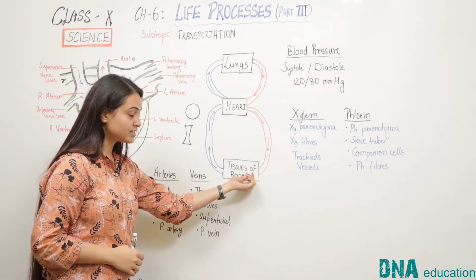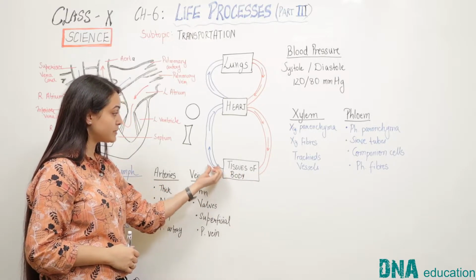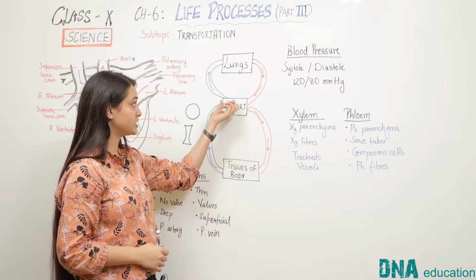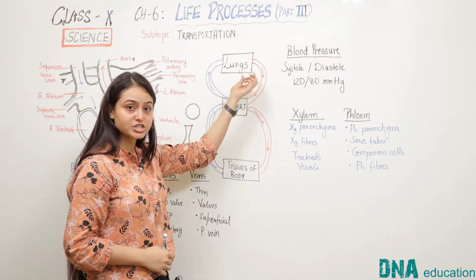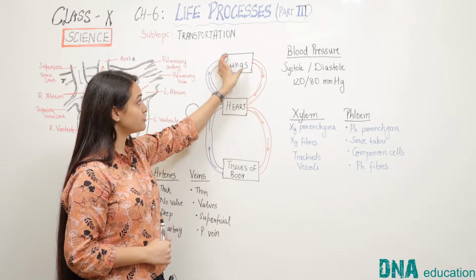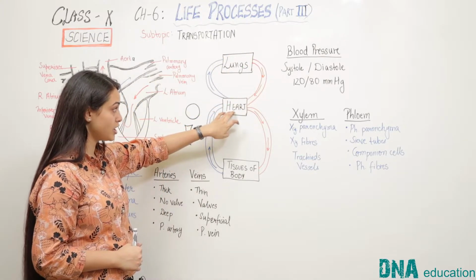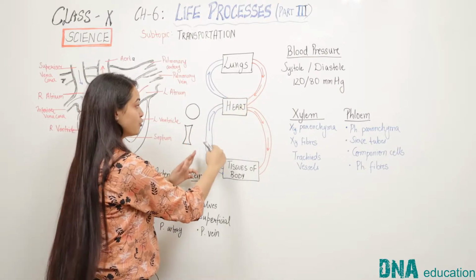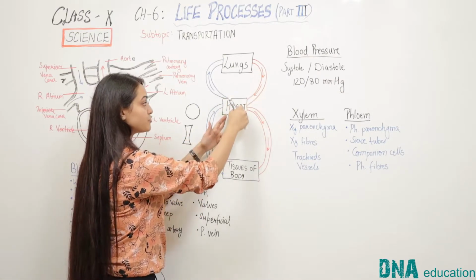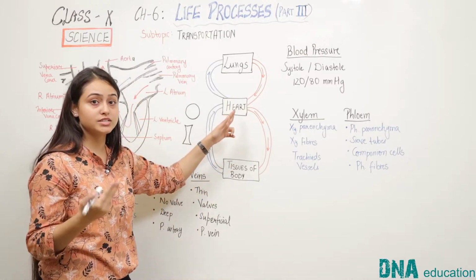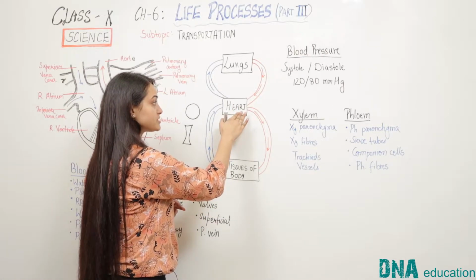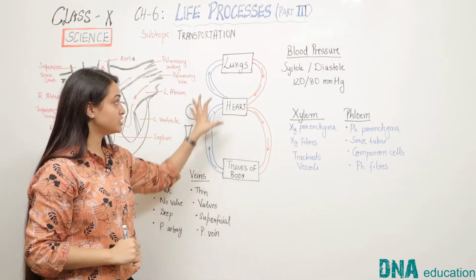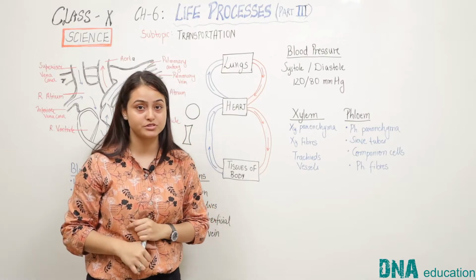The deoxygenated blood from the body tissues is collected by veins and it reaches the heart. The heart sends this deoxygenated blood to the lungs for purification. In the lungs, the blood gets purified and then comes back to the heart. So you see that the blood comes to the heart twice, once from here and then once from here. Hence, it is called double circulation. Now, the heart pumps this purified blood into the body tissues through arteries.